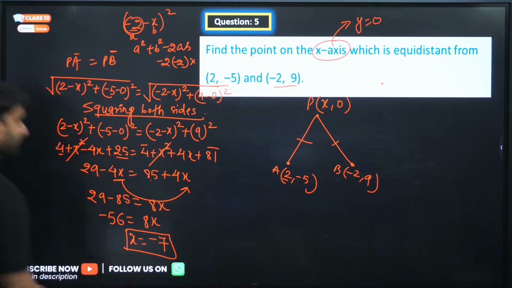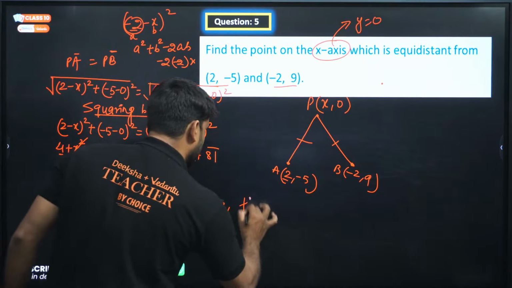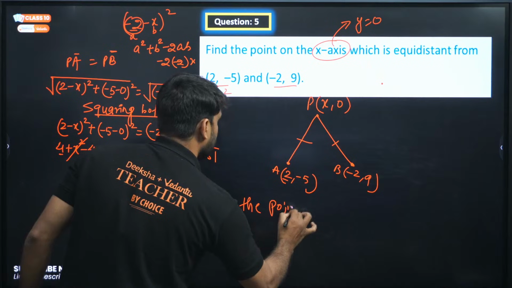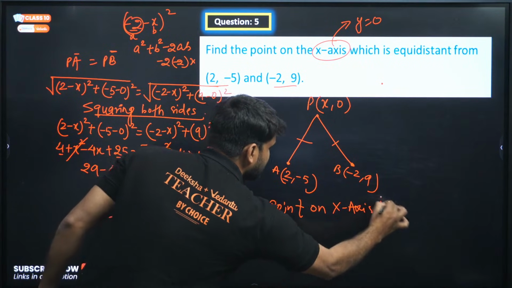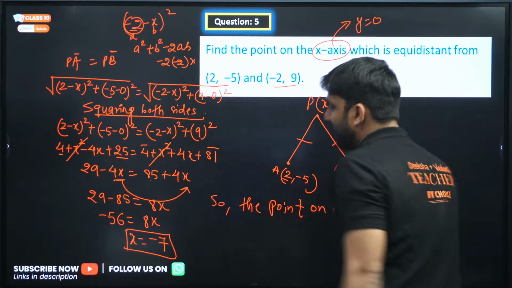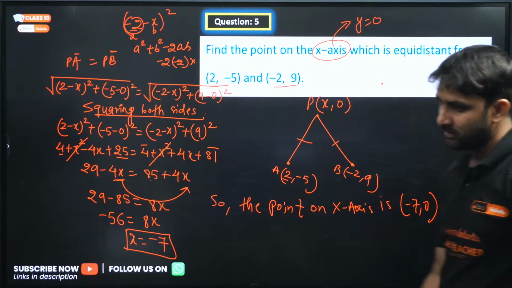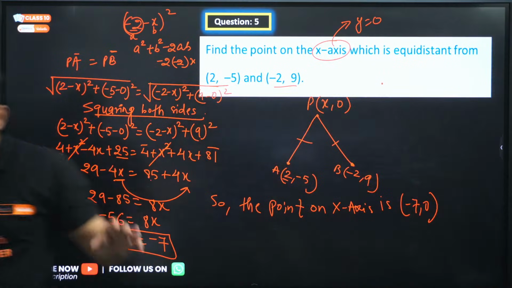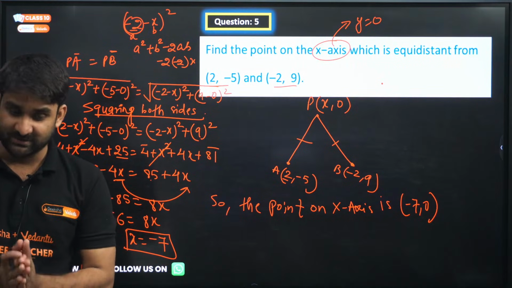8 7s are 56. And if x is minus 7, please write down the final answer. So the point on the x-axis is what? We got the value of x. X is minus 7. So the answer will be minus 7 comma 0. This is the answer. I hope you have understood. Mika, Kavya, very good Kavya. Yes, minus 7 comma 0 is the correct answer.